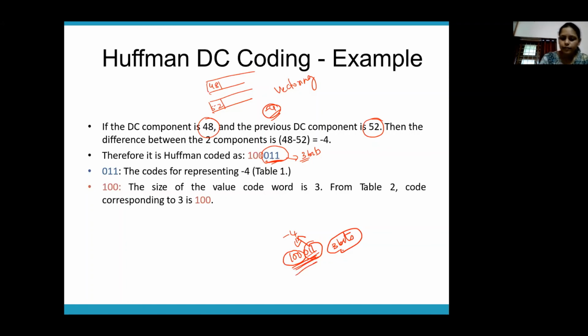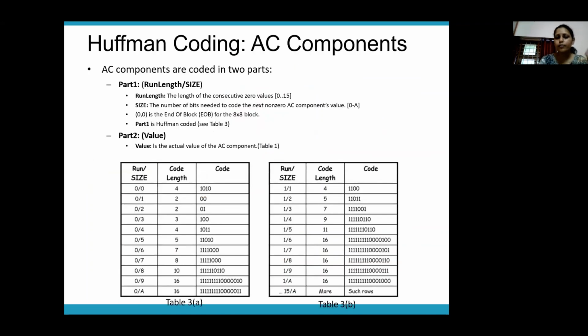In the same way, you will have to code the AC component. For that also you have a predefined table. Now AC component is already run length encoded, right? DC component we have only subtracted. We have subtracted and then we apply Huffman coding directly. AC components we have already applied run length encoding.